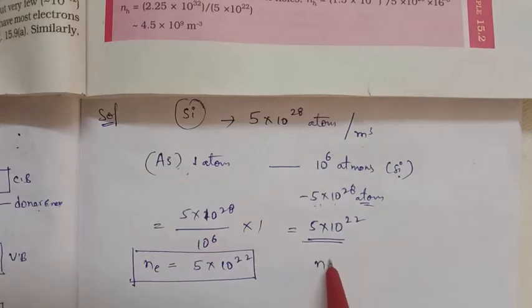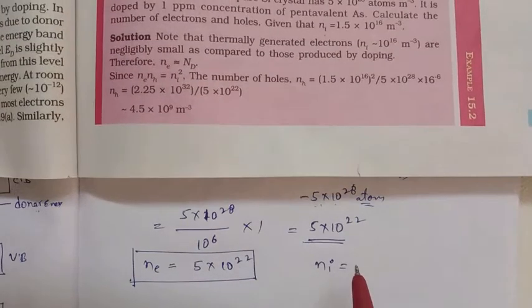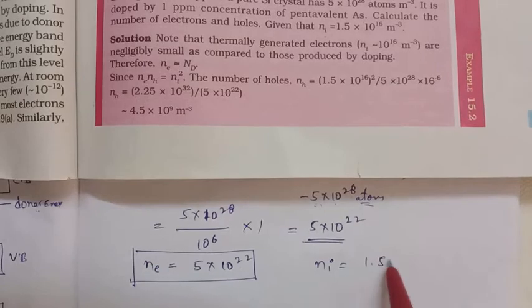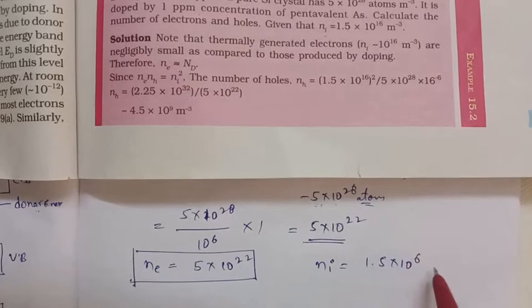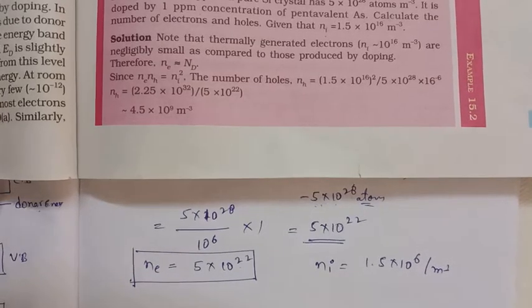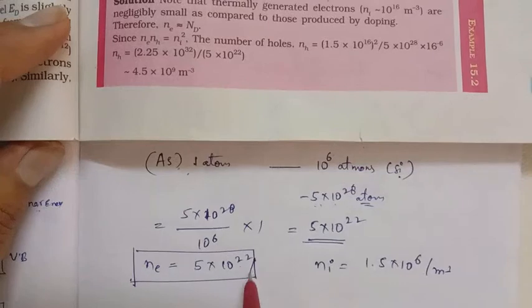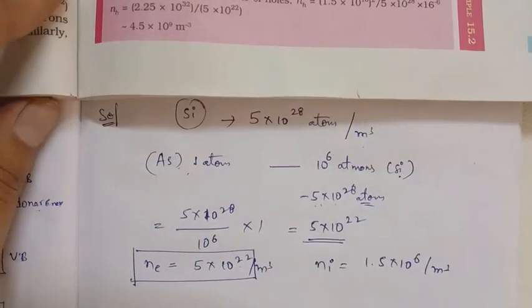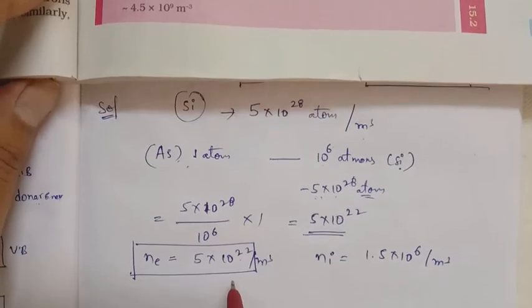And the intrinsic carrier concentration is also given. What is that? 1.5 into 10 to the power of 6 per meter cube. Okay? Intrinsic carrier concentration, it is also per meter cube. What is the condition at equilibrium state?